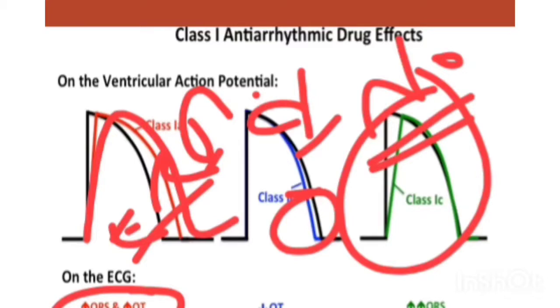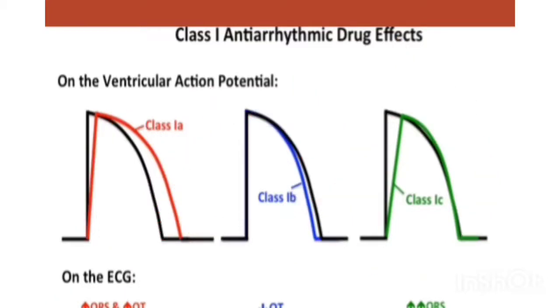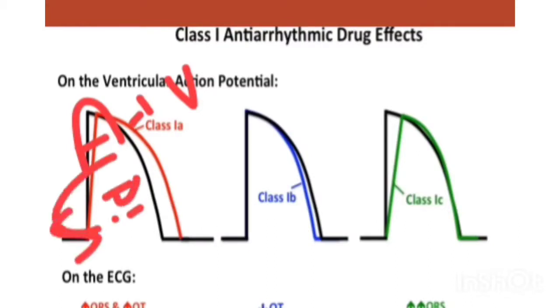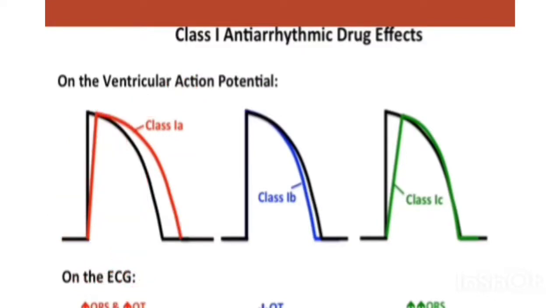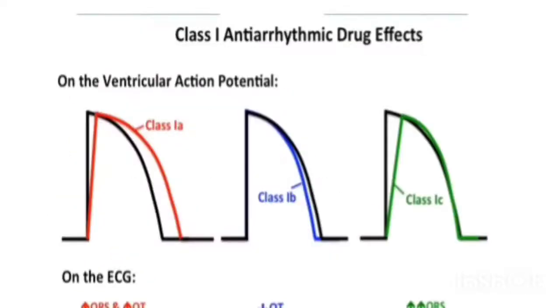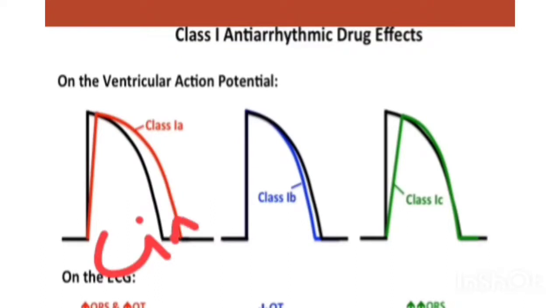So this class 1 drug is used in atrial plus ventricular arrhythmias, especially after myocardial infarction, and its side effects are lupus syndrome and headache, like tinnitus and so on. In this first condition, quinidine will cause cinchonism. Most important, this will be a generic question. Cinchonism is caused by class 1A, quinidine.